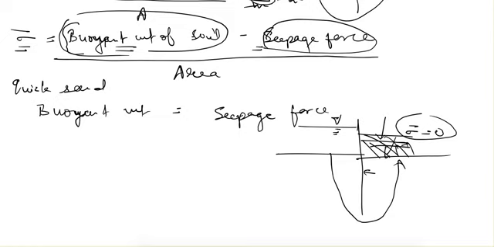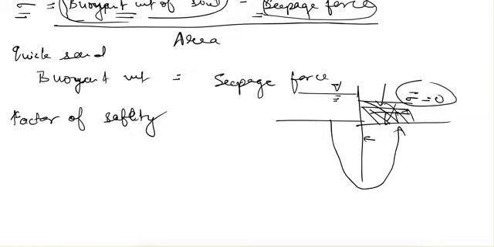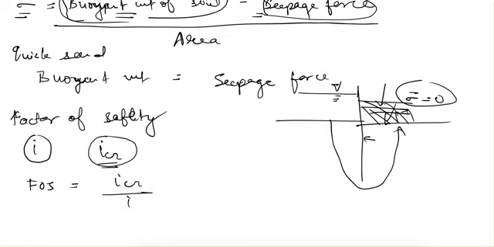And now let's see how we use factor of safety. So there are some formulas. Let's say the given hydraulic gradient is I and the hydraulic gradient for quicksand condition is I critical, so factor of safety can be given as I critical divided by I. If it is more than 1, it means that we are safe. If it is equal to 1, it means that we are at a critical condition.